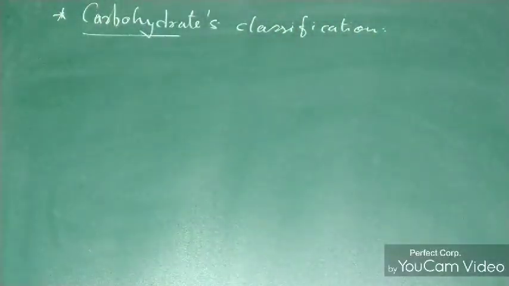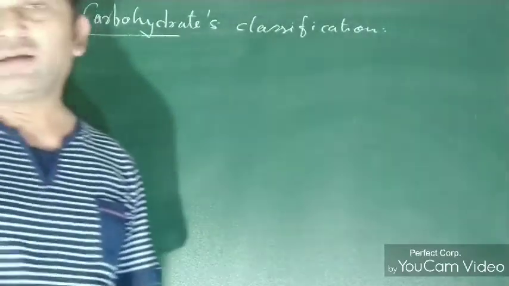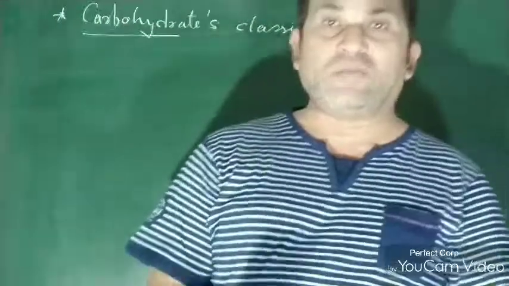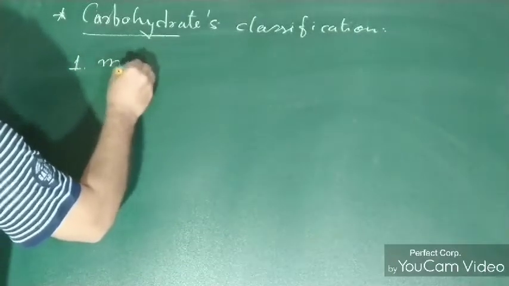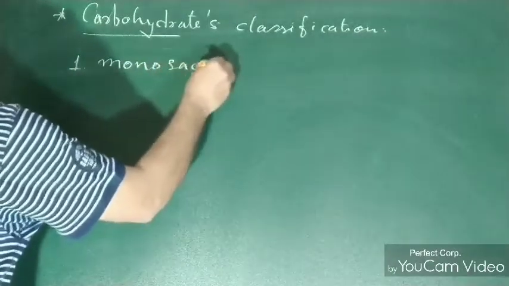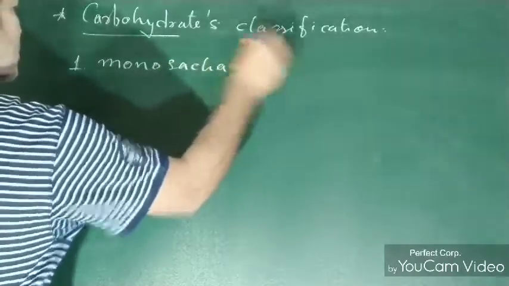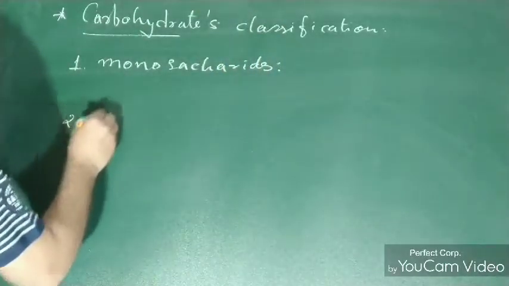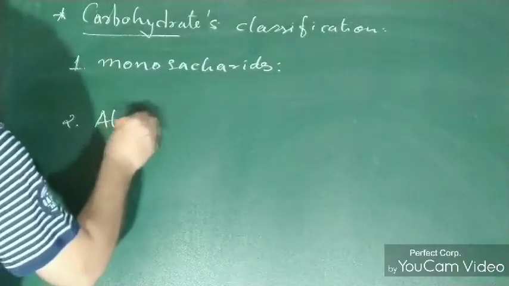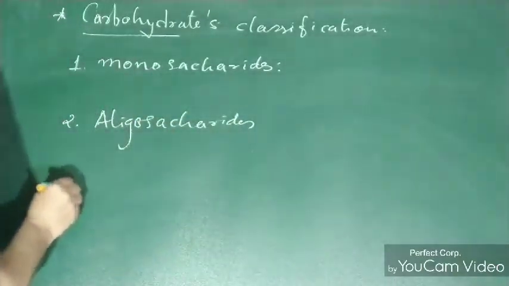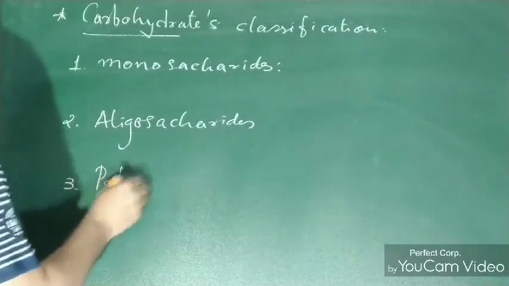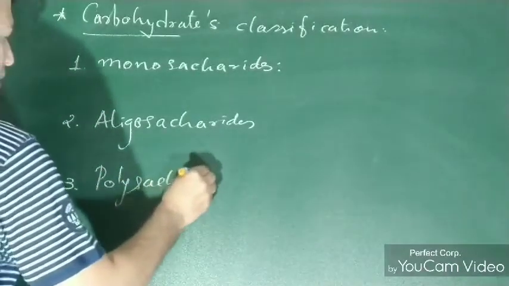According to their structure, carbohydrates are divided into three main parts. The first one is monosaccharides, the second one is oligosaccharides, and the third one is polysaccharides.